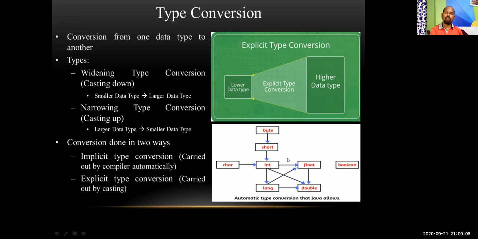So the value of b, though b is integer, will be converted to float first, and then it will be stored into the float variable a. But in this case, since b is integer, b cannot store the fractional part. Suppose marks are coming to b, b cannot store the fractional part value, but a can store.